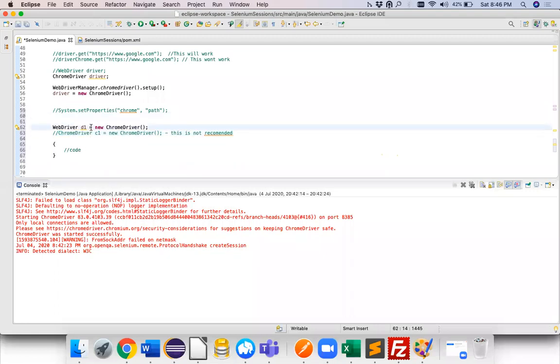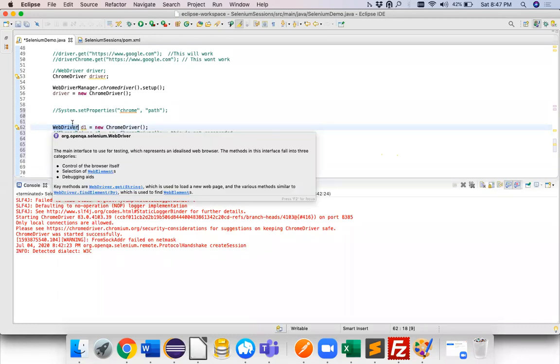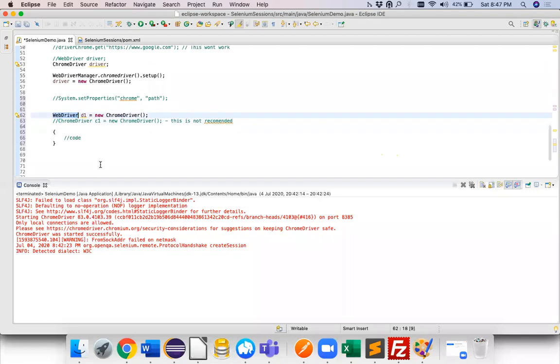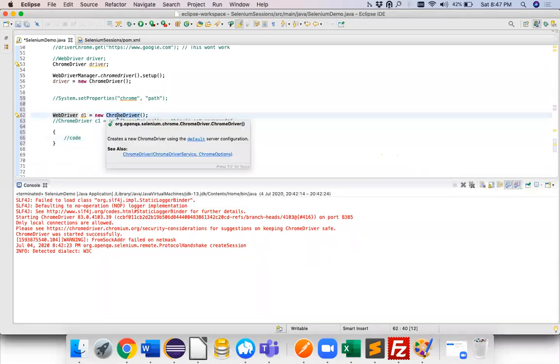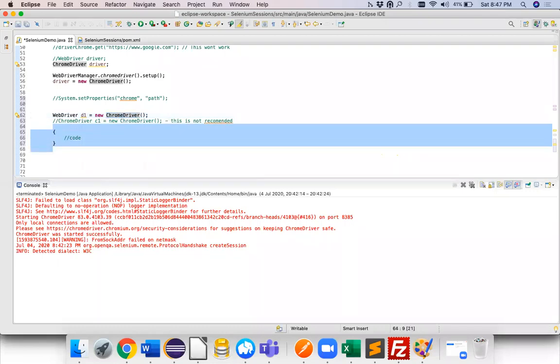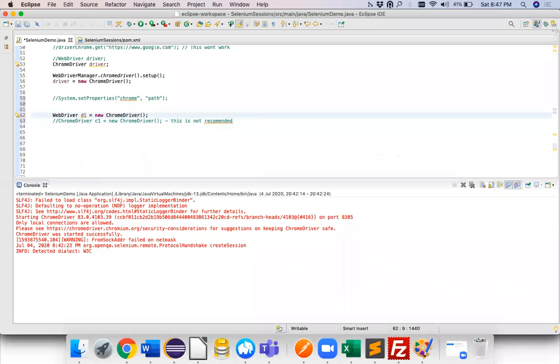But when I say WebDriver is equal to new Chrome driver, we are trying to use all the features and the implementation which are defined in the WebDriver interface. All the method implementations which are defined in the WebDriver interface, we are using the same interface for your entire coding, and we do not worry about the right-hand side class which is implementing. So tomorrow this can change, but still your code will work.